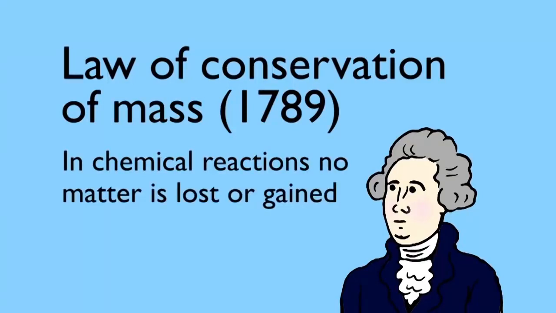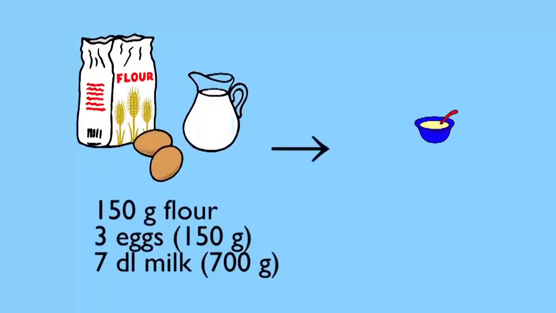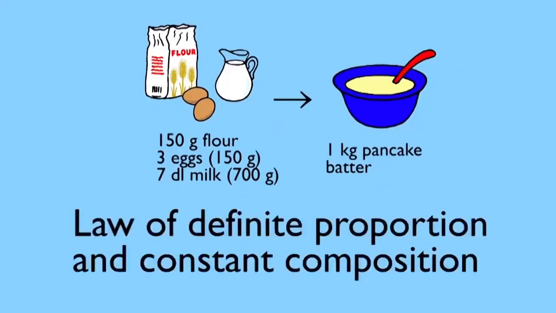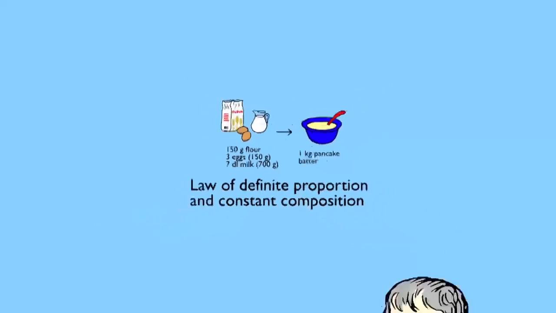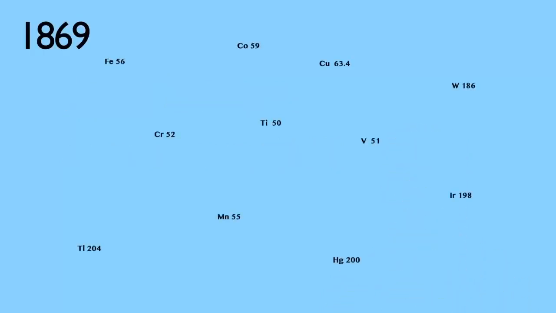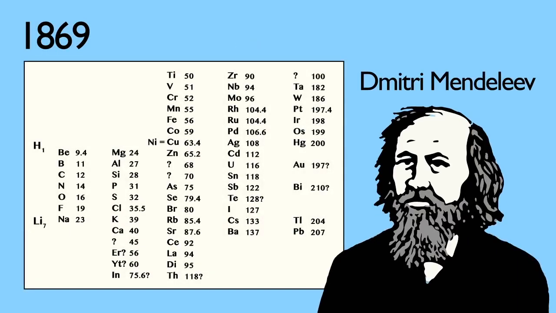These experiments on combining weights also showed that elements always combined in fixed ratios, the law of definite proportions and constant composition, and they led Dalton to publish his atomic theory in 1808. Modern chemistry had started. By the mid-19th century, only half the elements had been discovered, but enough to enable Mendeleev to produce his famous periodic table. That was in 1869. Chemical equations began to be written as we now know them from about this time.